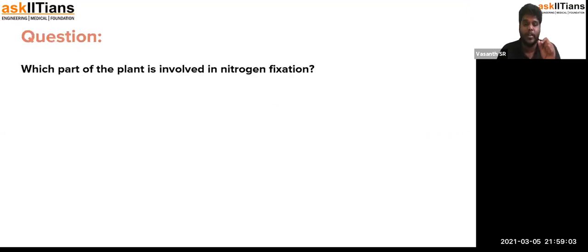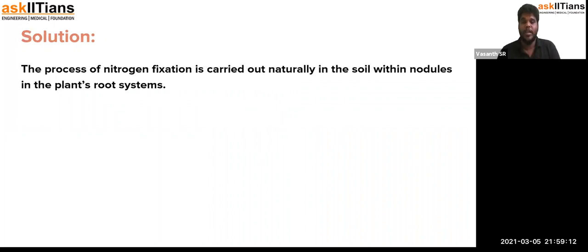What is the part of the plant involved in nitrogen fixation? I have already told you they have a symbiotic relationship, but I didn't reveal the part where they have it. It is actually the root. They form nodular structures.